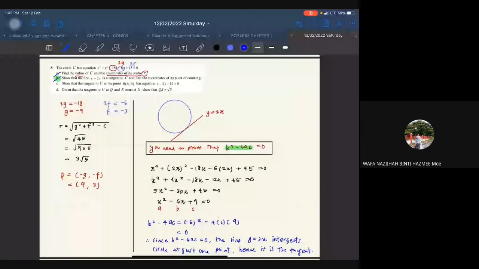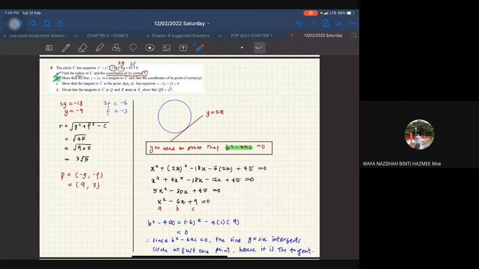So part C asks us to show that the tangent to C is this one. You need to find the coordinates first in part B, and then only can you find the equation of the tangent in part C. So use the formula we used earlier, the x times x1 plus y times y1 and so on.